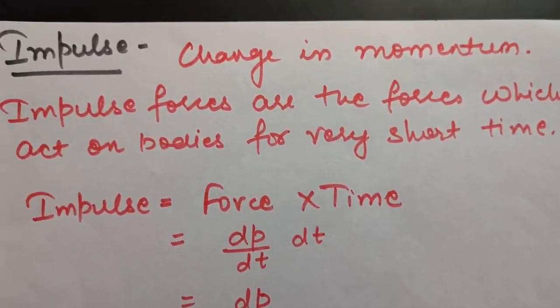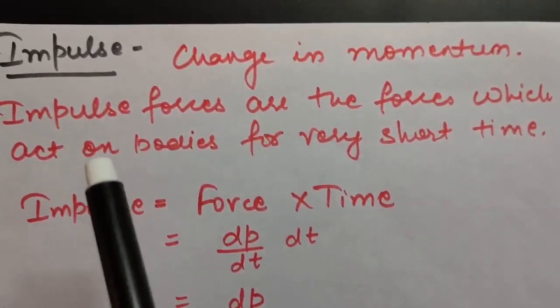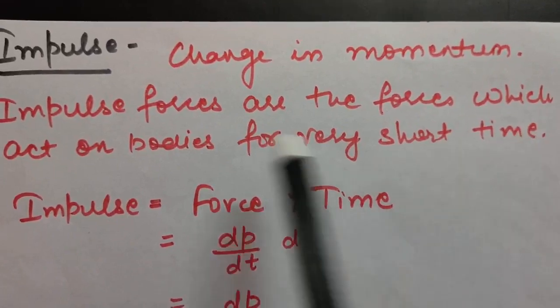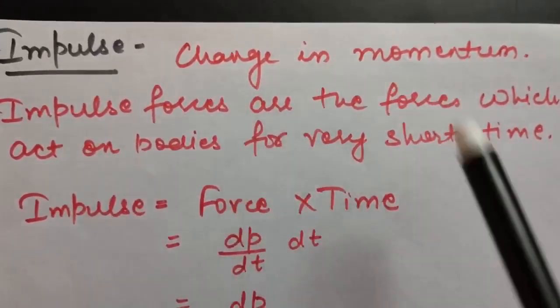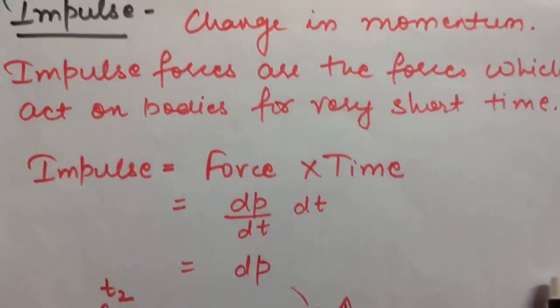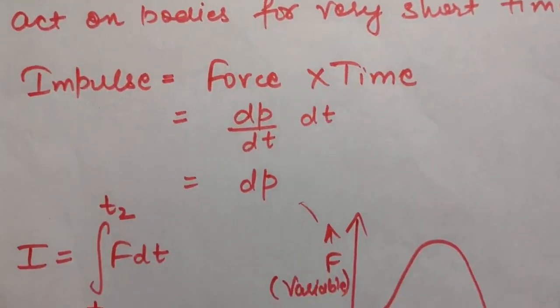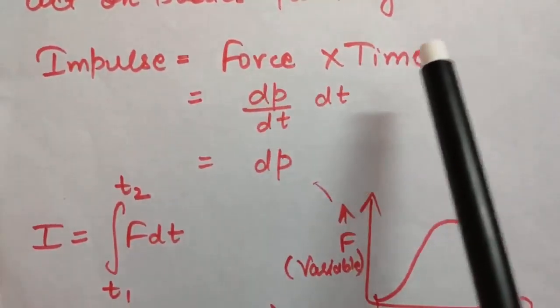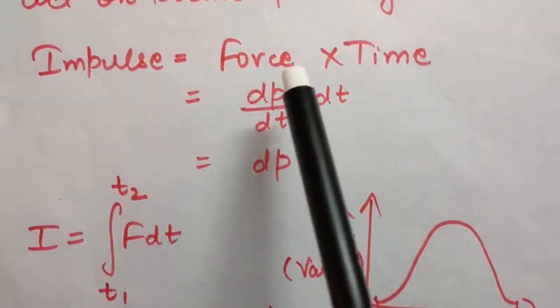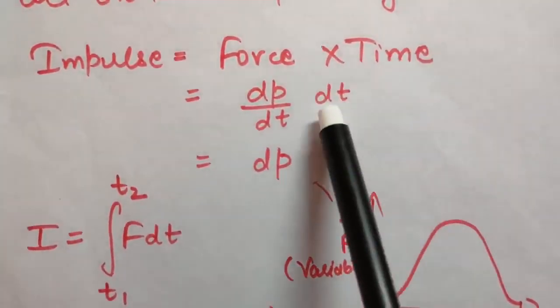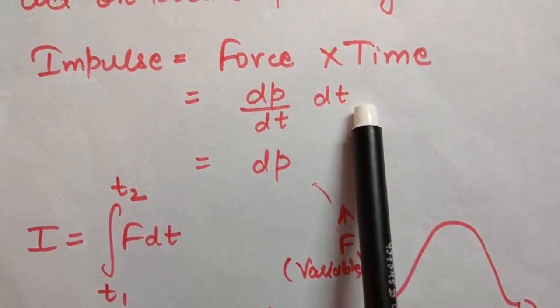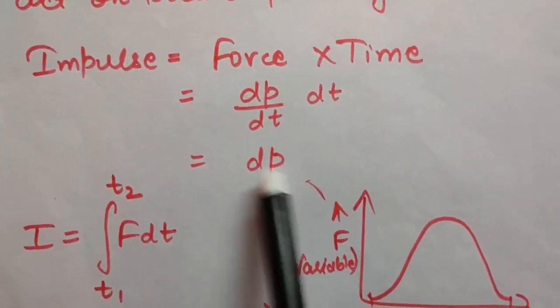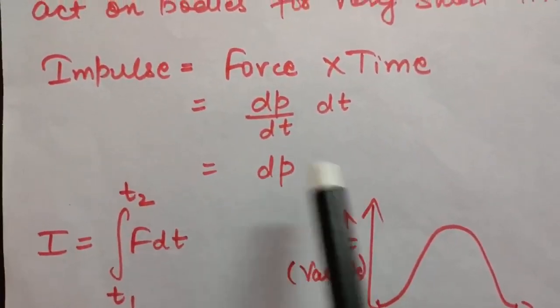Okay, so impulsive forces are the forces which act on bodies for a very short time, and impulse is defined as change in momentum. So let us see how impulse is defined as change in momentum. Impulse can be written as the product of force into time. Now, as you know, force is dP by dt and for time I am taking a short period, that is dt. So this is nothing but dP. So impulse will come to be the change in momentum.